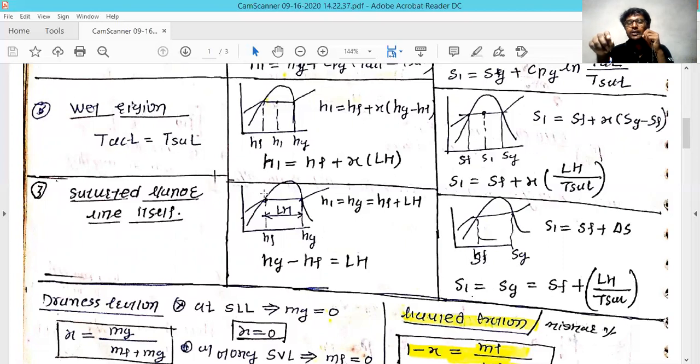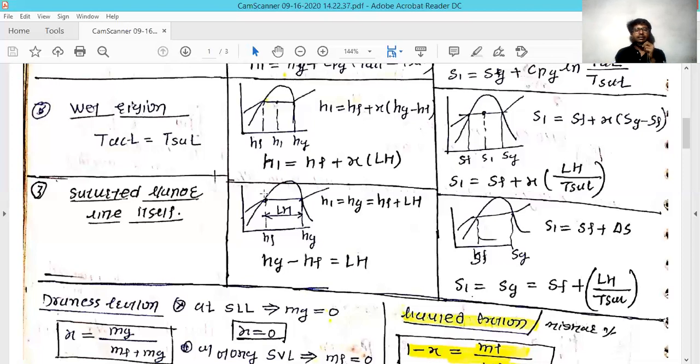That is how it is calculated. Same thing, taking the reference point as the saturation liquid line and adding whatever portion you have, that is nothing but Sf plus X into bracket Lh divided by T saturation temperature.